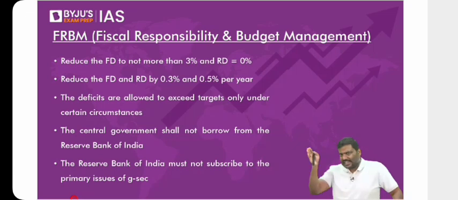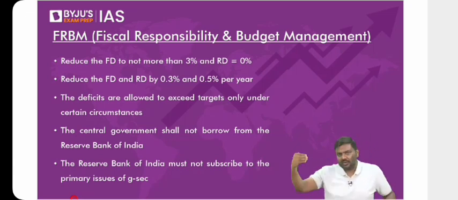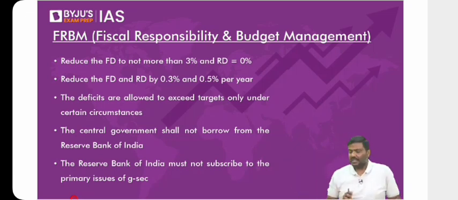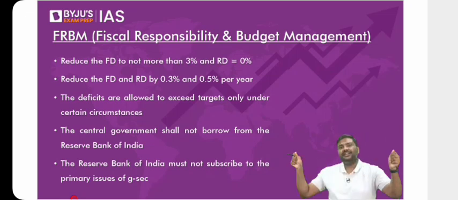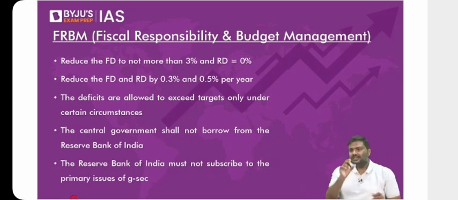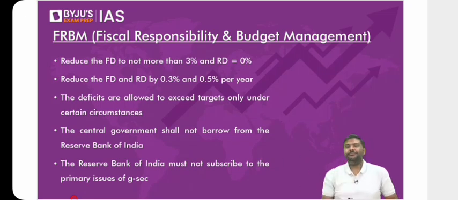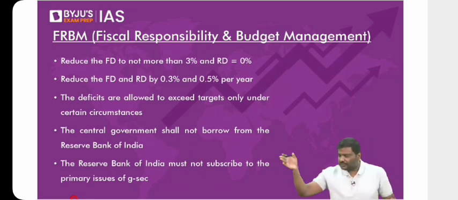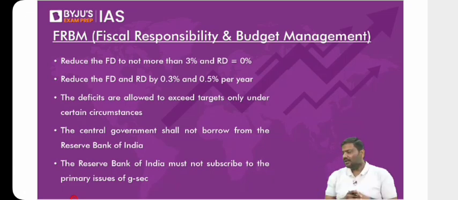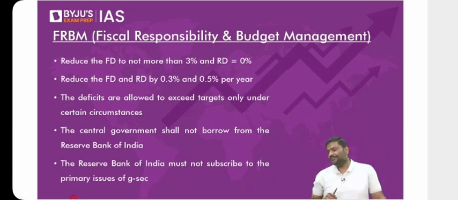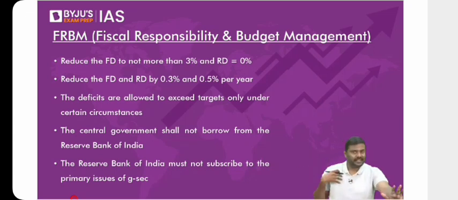Whereas if a scheme is announced by the union, and whatever funds are required, all the funds are spent by the central government, that is called a central sector scheme. Centrally sponsored means there is a sharing between center and state. There are a lot of schemes like this. 60:40 they will say. 90:10. 75:25. 50:50. What are they talking about? How much of the funds will come from the center? How much will come from the state? That is the distribution. These schemes are called centrally sponsored schemes. And what about central sector schemes? Whatever funds are required, 100% of the expenditure is incurred by the center. That is a central sector scheme.